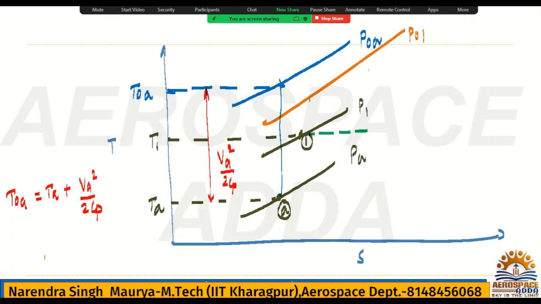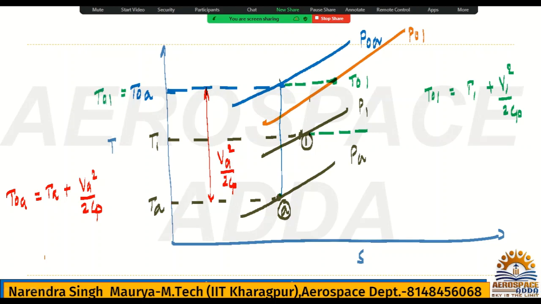You need to add the velocity component. The formula for T naught 1 is equal to T1 plus V1 square by 2Cp, because this is the P naught 1. So somewhere there will be T naught 1. This is the value, and this is the P naught 1. So the respective value will be T naught 1, and I can represent this T naught 1 here.